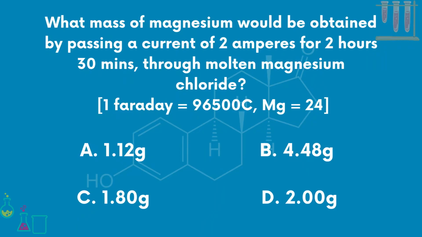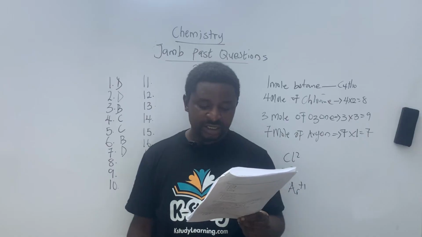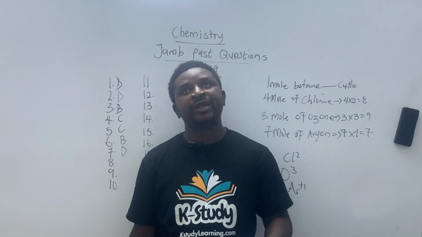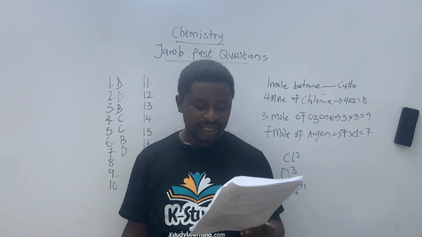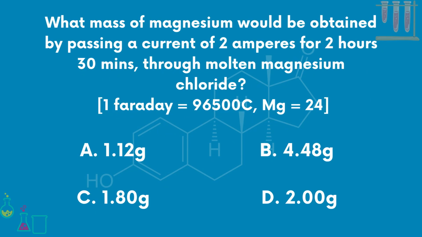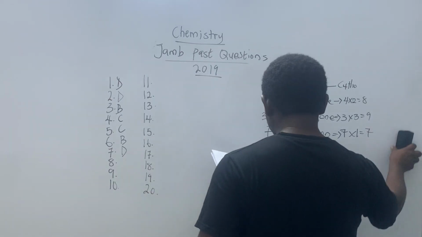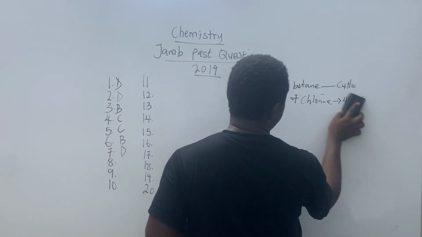What mass of magnesium will be obtained by passing a current of 2 amps? Usually people say ampere, but just use the word 2 amps. What mass of magnesium will be obtained by passing a current of 2 amps for 2 hours 30 minutes through molten magnesium chloride? Now we're given 1 Faraday as 96500, and magnesium is given as 24. Okay, so let's see.